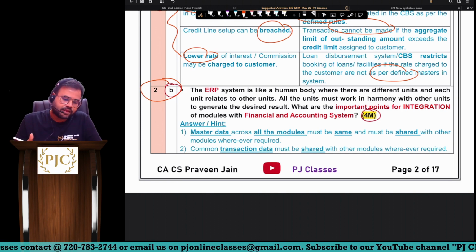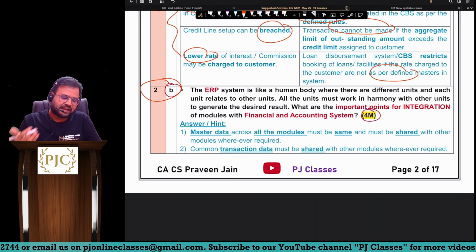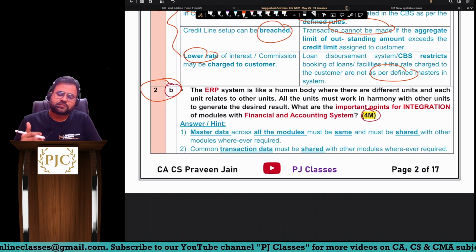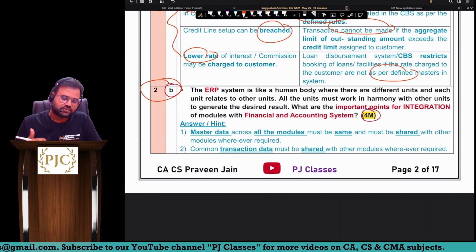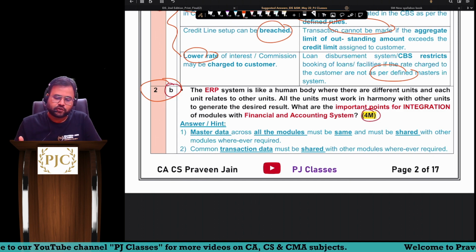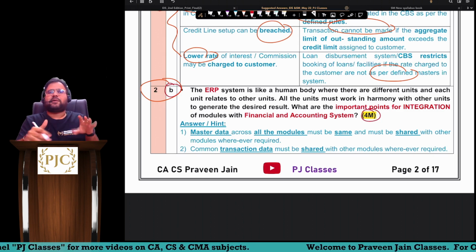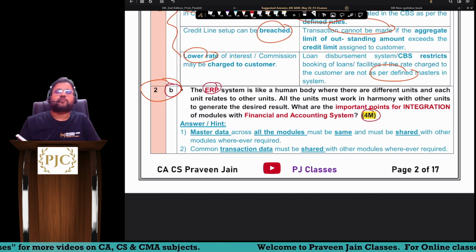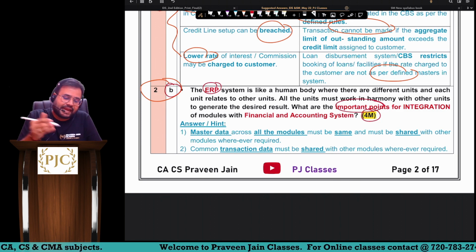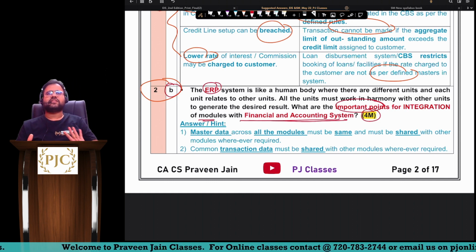Okay, so let's see. The ERP system is like a human body where there are different units and each unit relates to other units. All the units must work in harmony with other units to generate the desired results. What are the important points for integration of modules with finance and accounting systems? Again, the entire black part was irrelevant. We were supposed to understand that this is ERP, and here we are talking about important points for integration of modules with finance and accounting systems. This was the main question.